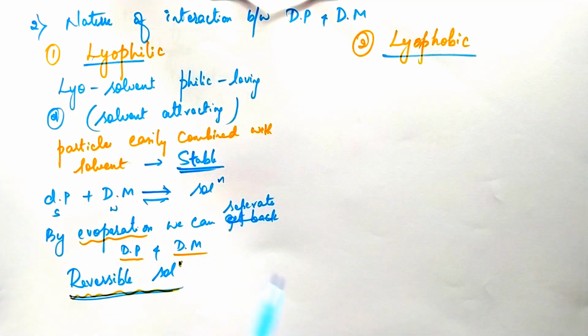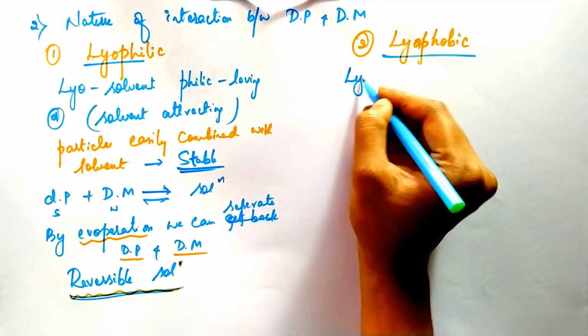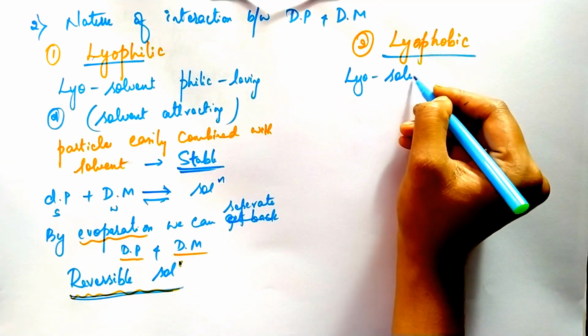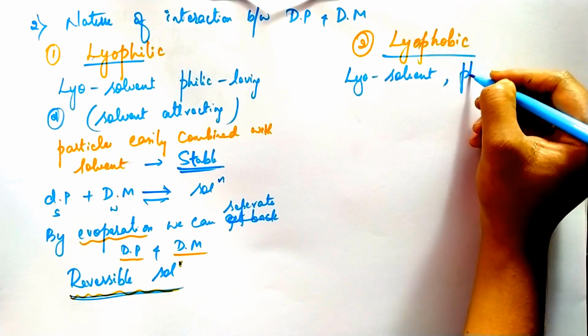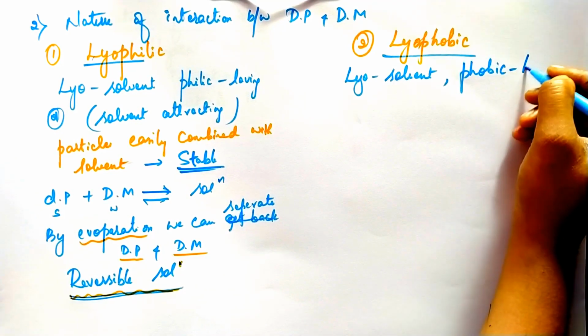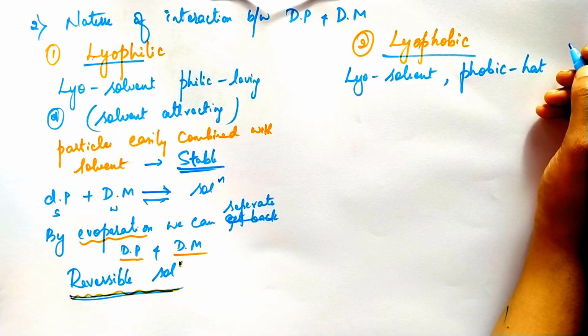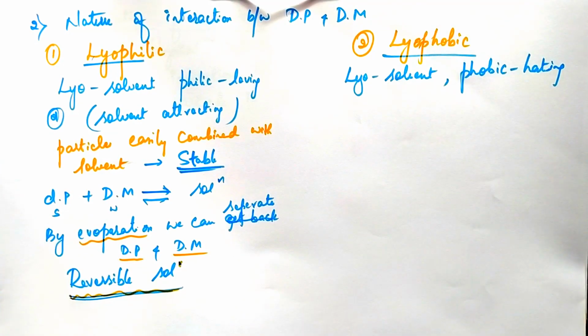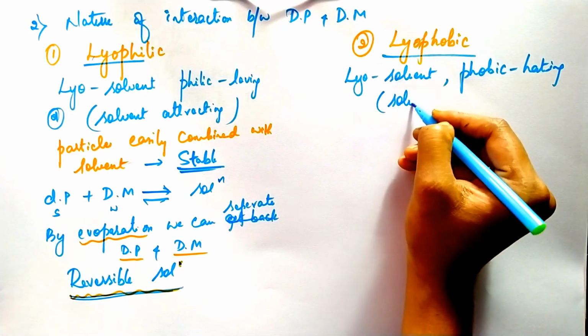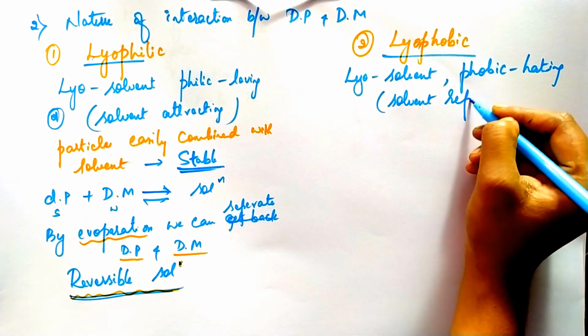Lyo means solvent, and phobia means hating. So solvent hating, or we can also say solvent repelling.